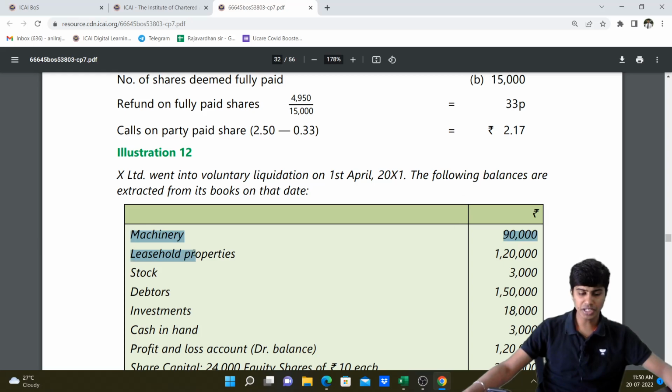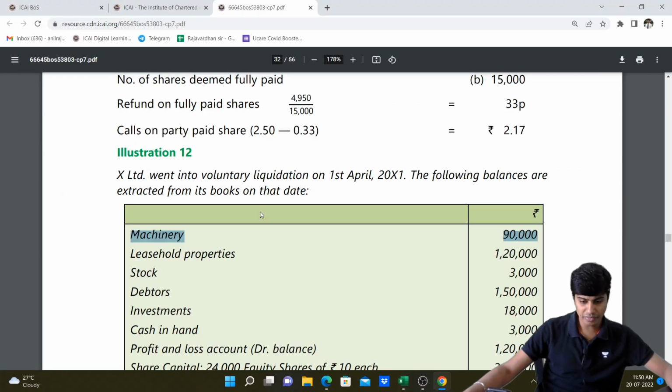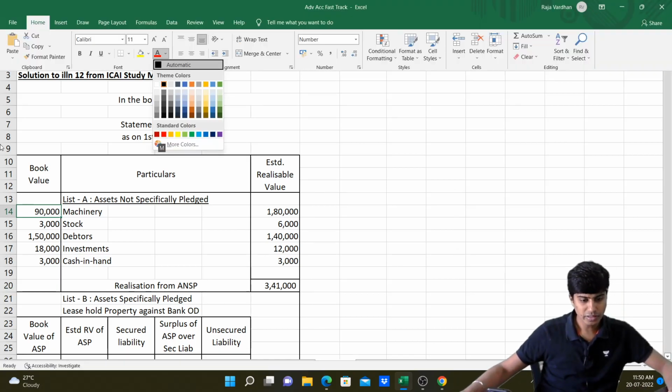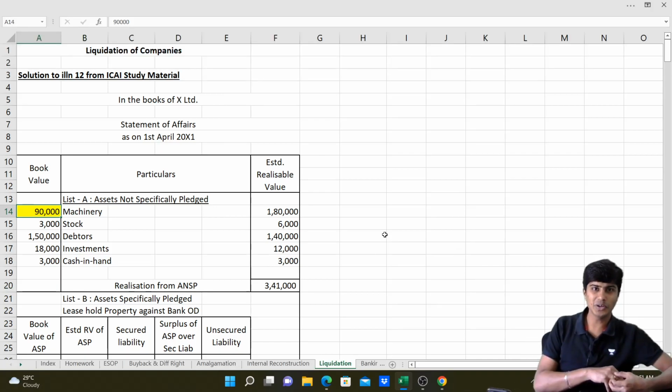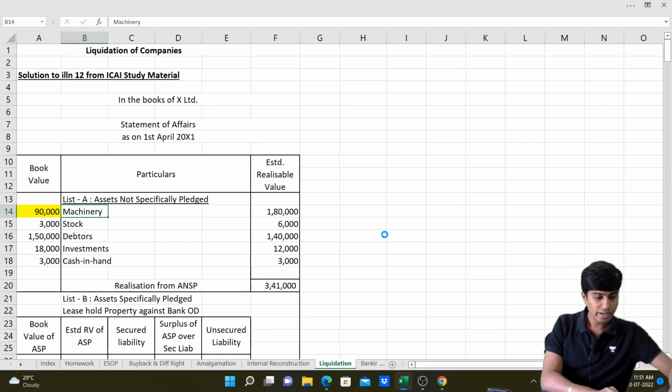To start with, machinery is ANSP, leasehold properties is ASP. So in my list A, what will I write? I'll write machinery. I am not solving the question in detail because it will take a little while to finish it. So we're doing it in a very quick manner here on YouTube. So let's do it super quick. Machinery account, I'm going to mark it yellow. So book value is 90,000.